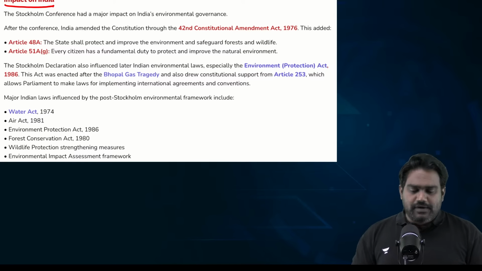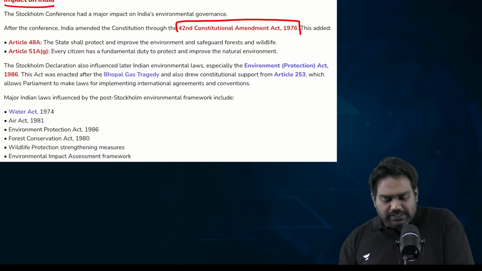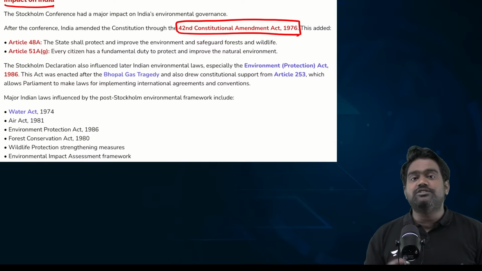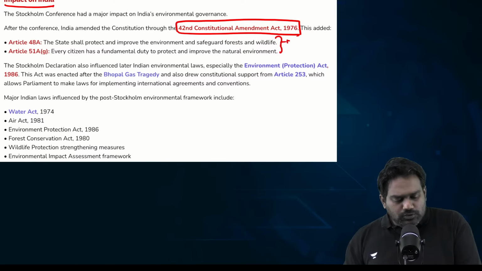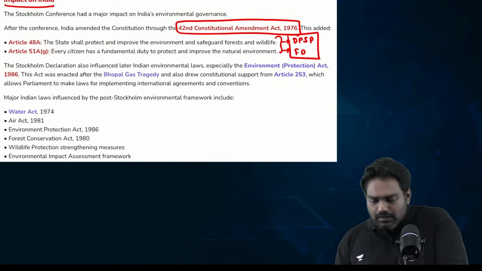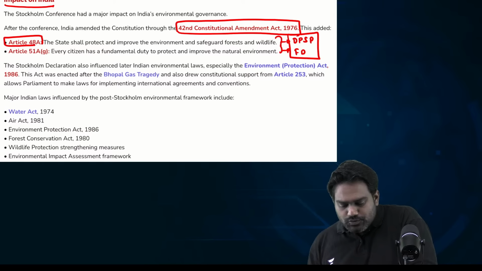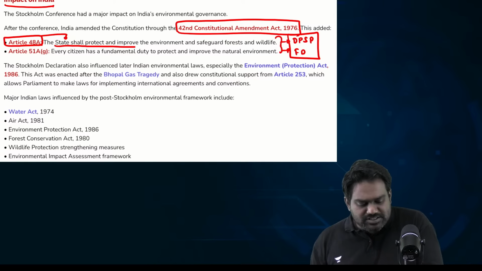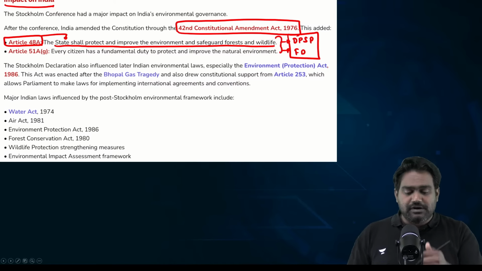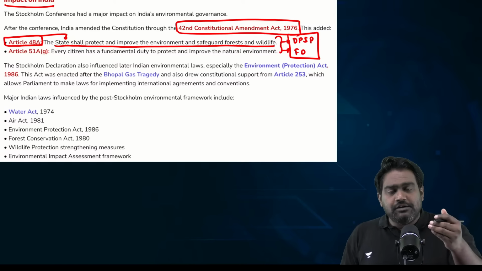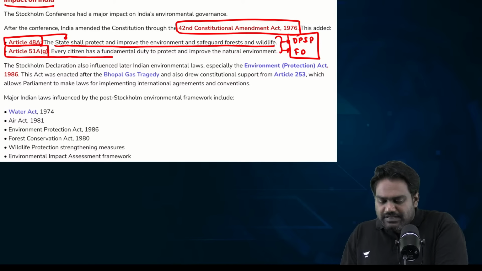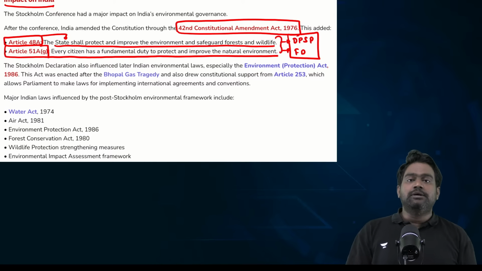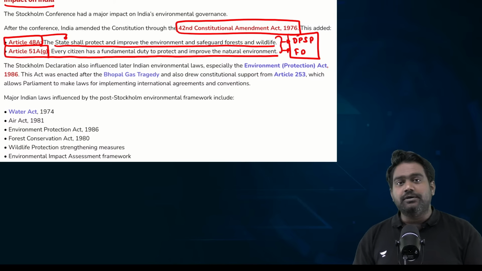The Stockholm Declaration of 1972 inspired our 42nd Constitutional Amendment Act during the emergency period, also known as the mini constitution. Key changes were made to directive principles of state policy and fundamental duties. Article 48A was introduced that places the obligation on the state to protect and improve environment and safeguard forests and wildlife. A corresponding fundamental duty was added under Article 51A Clause G, where every citizen has been vested with a fundamental duty to protect and improve the natural environment.